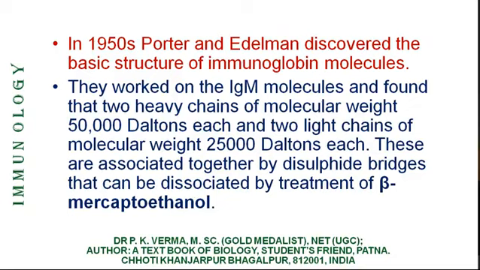Because they dissociate by treatment of beta mercaptoethanol, they must be associated together by disulfide bridge. That is the sulfur of two cysteine molecules present in two polypeptide chains were attached together, and when hydrogen was added, the disulfide bridge broke.